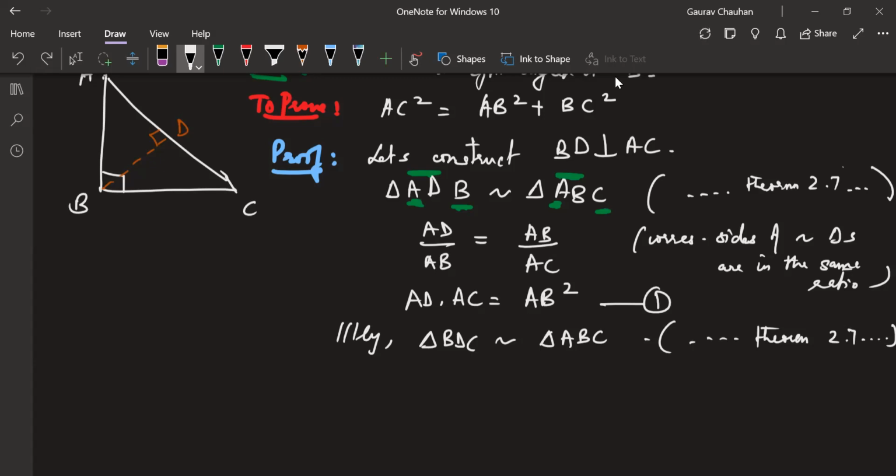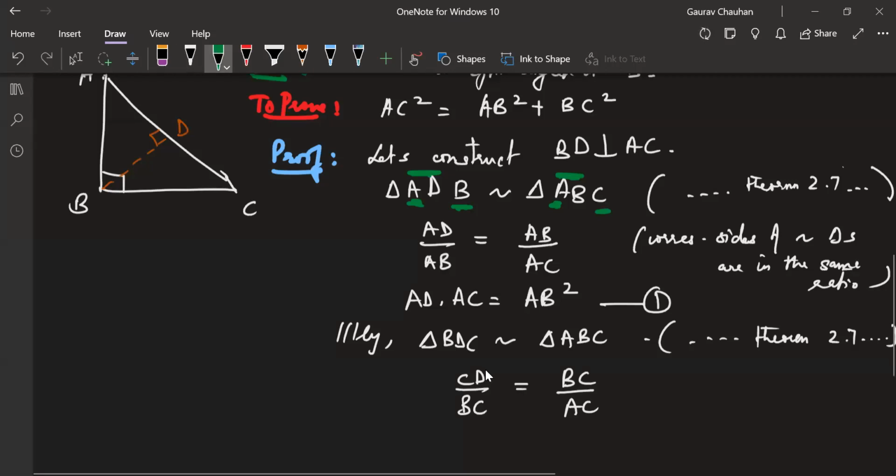So triangle BDC is similar to triangle ABC, which means again I'm going to do the same thing. I want BC square, so I'm going to get BC somehow. So in this, I get CD by BC is equal to BC by AC.